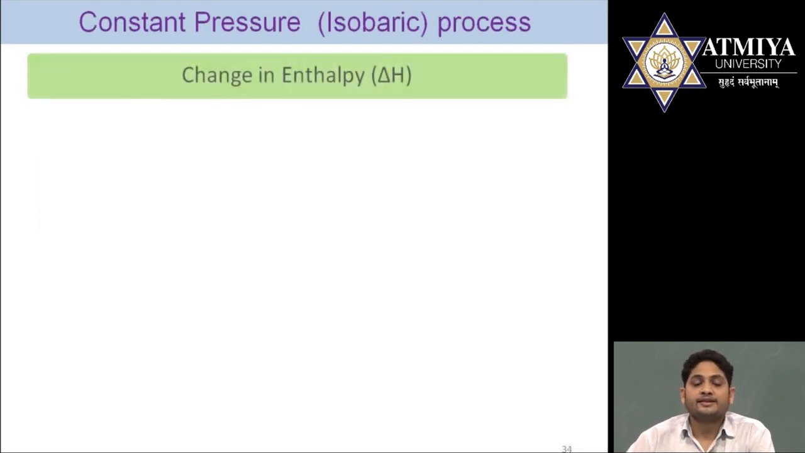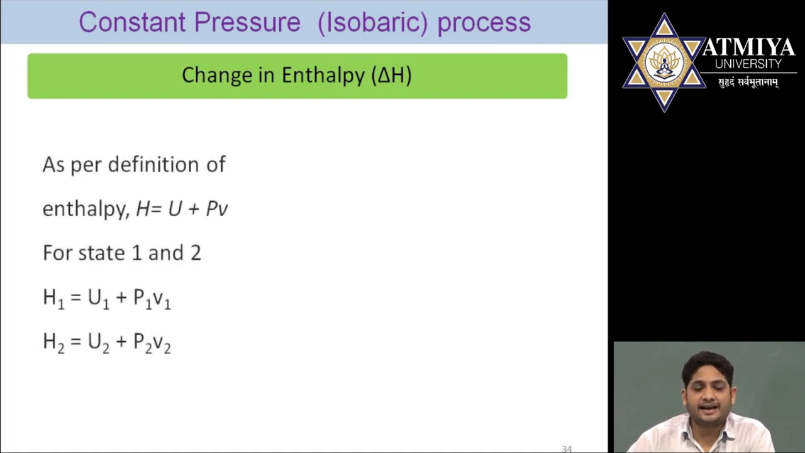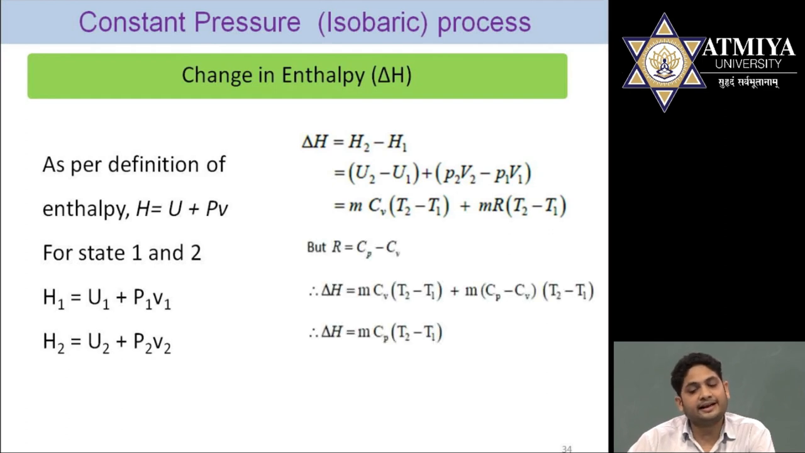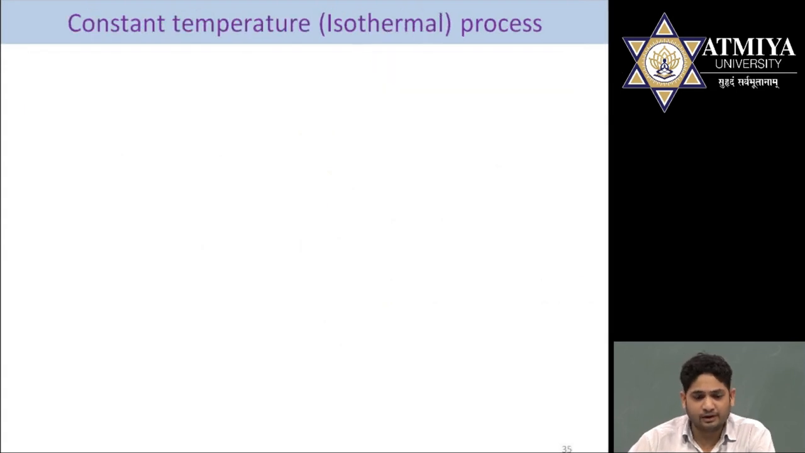Next one is change in enthalpy. As we have discussed previously, according to the definition, H is equal to U plus PV. For process 1, H1 is equal to U1 plus P1V1. H2 is equal to U2 plus P2V2. So if we take this difference, delta H, H2 minus H1, we get the equation delta H is equal to mCp(T2 minus T1).